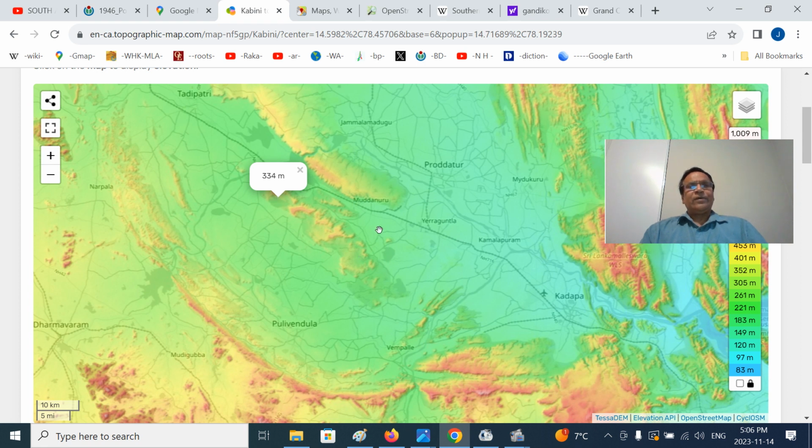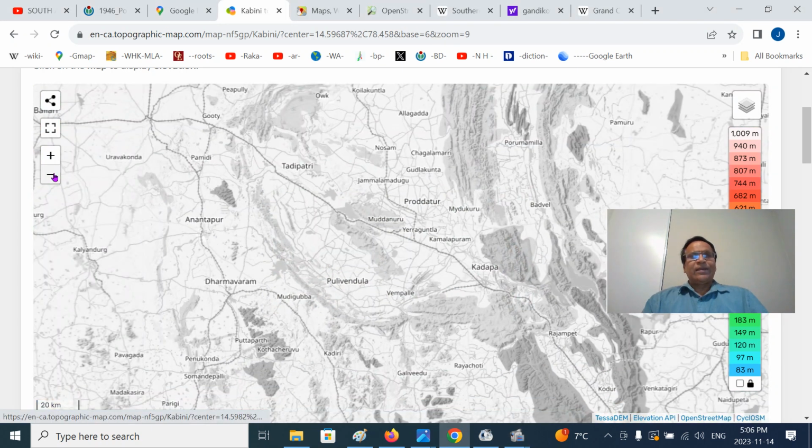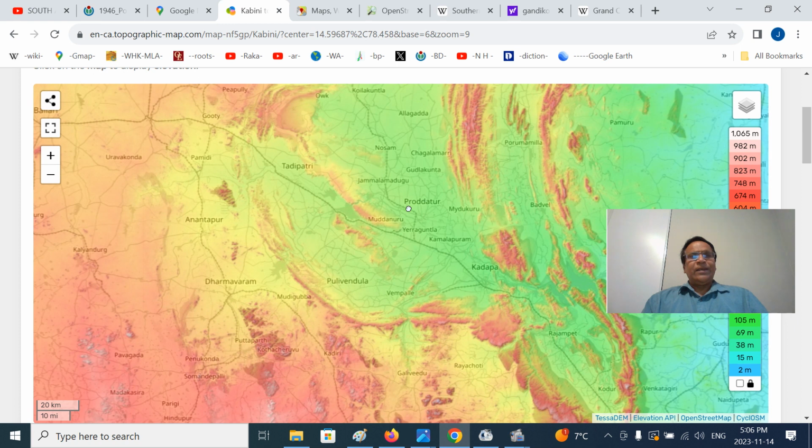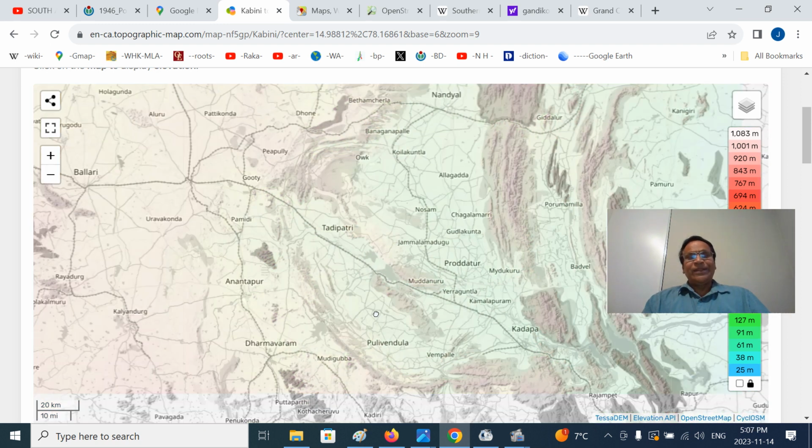So this is below 200. You can see an average of 150 meters or so. They are not that much rugged. And so this is the Muddanur basin. The important thing, so we can see a different perspective from here, is that it is completely detached from the rest of the ErraMala by this narrow Muddanuru basin. Essentially, you can see the outcrops, that means a small hillock sitting within the Kadapa basin here.